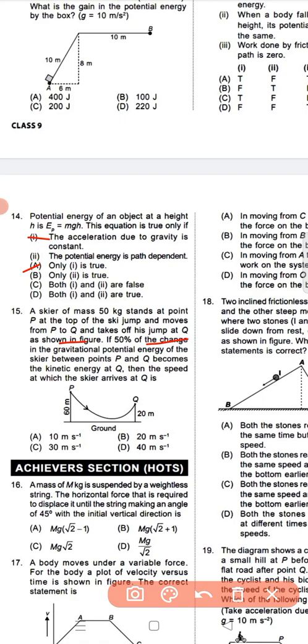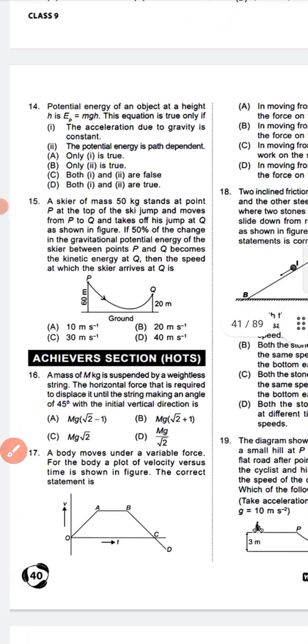If 50% of the change in gravitational potential energy of the sphere between points P and Q becomes the kinetic energy at Q, then the speed at which the sphere arrives at Q is... question number 15, option B is the correct answer, 20 meter second inverse. Okay.